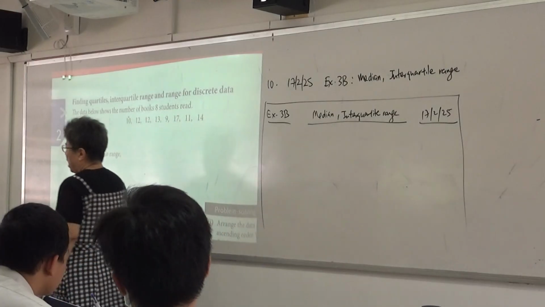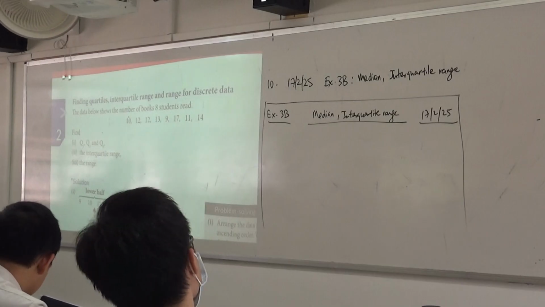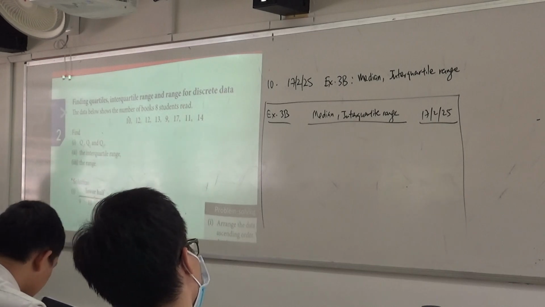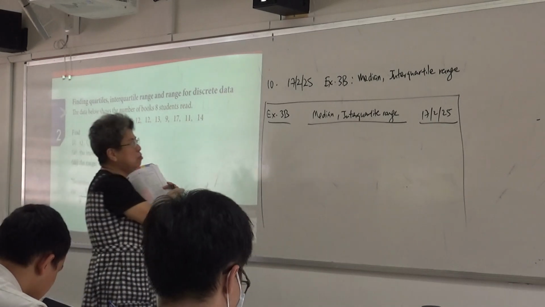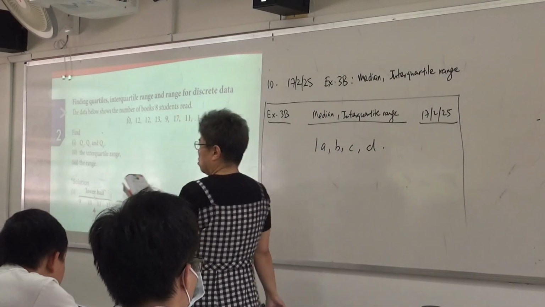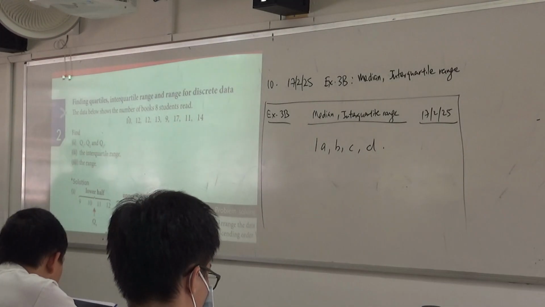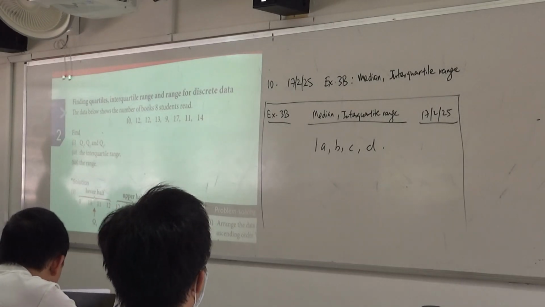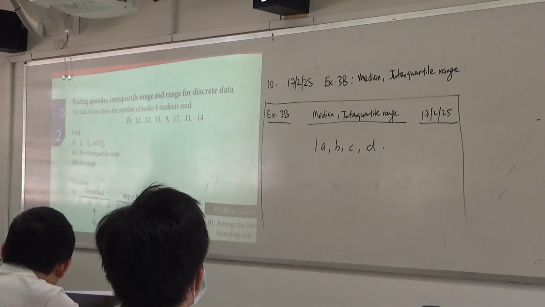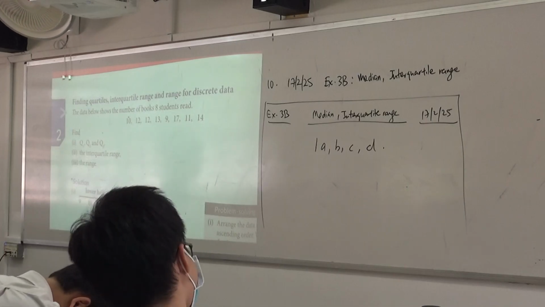Now, I'm just going to give you part of the question first, okay? Can you do exercise 3B, question 1, A, B, C, D? Find the range, lower quartile, median, upper quartile, and interquartile range. Yes, question 1, the whole thing. Is that all? Of course, that's not all. I haven't finished teaching. I only talked about the basics. You think I'm so kind? I'm not so kind. Am I right?